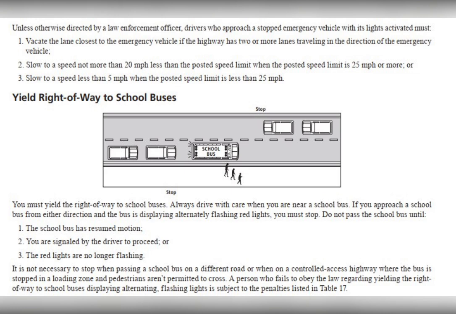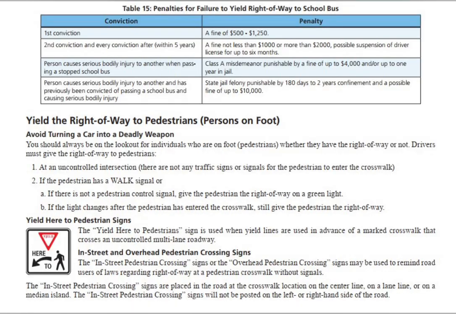A person who fails to obey the law regarding yielding the right-of-way to school buses displaying alternating, flashing lights is subject to the penalties listed in Table 15. Penalties for failure to yield right-of-way to school bus. First conviction: a fine of $500 to $1,250. Second conviction, and every conviction after, within 5 years: a fine not less than $1,000 or more than $2,000, possible suspension of driver license for up to 6 months.